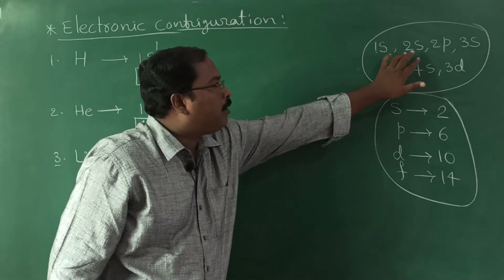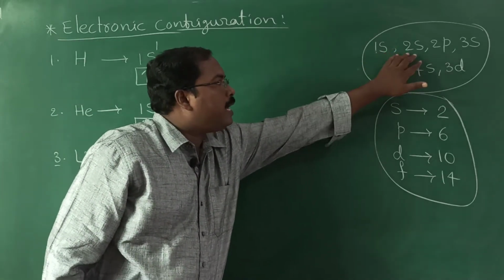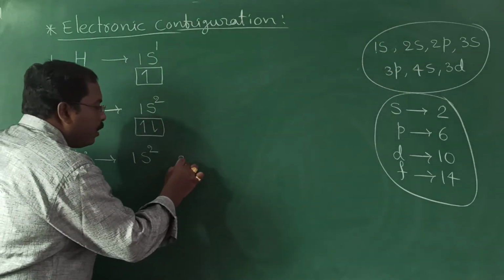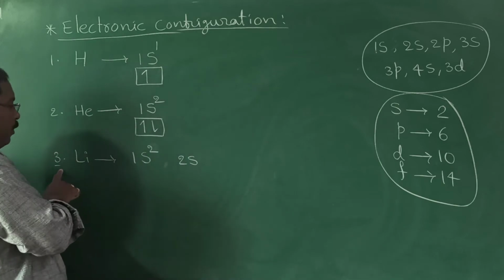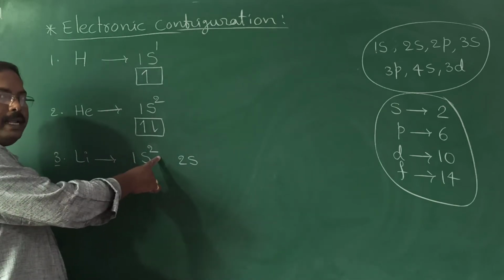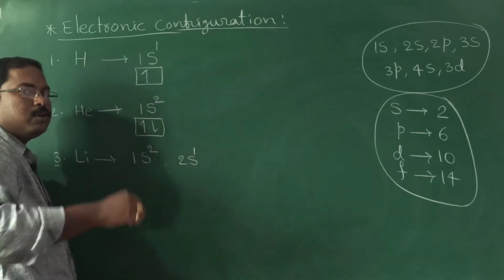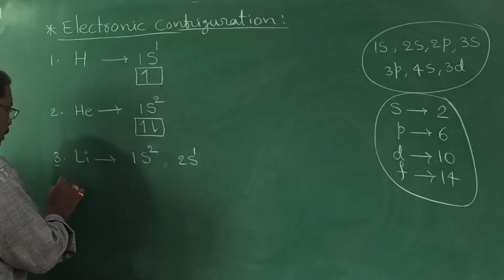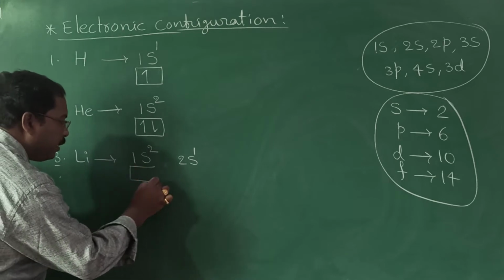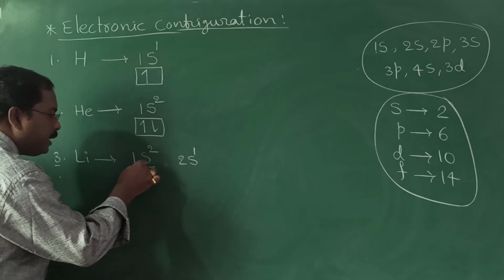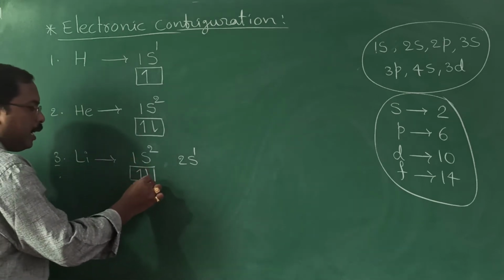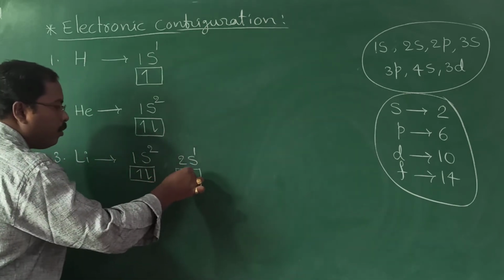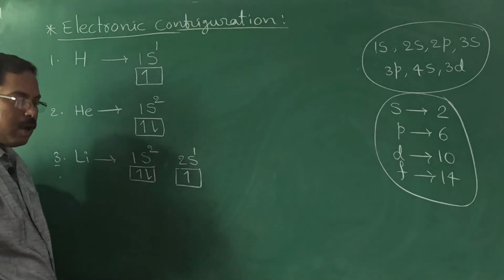What is the orbital having somewhat higher energy than 1s? That is the 2s orbital. How many electrons left? Out of the 3, 2 already written. Now 1 is left. So 2s1. And next, coming to the representation, these 2 electrons can be represented, one with clockwise, another one with anti-clockwise. This one will be represented with clockwise.